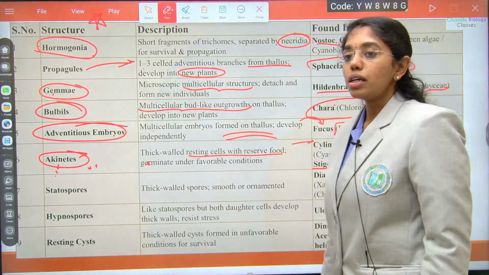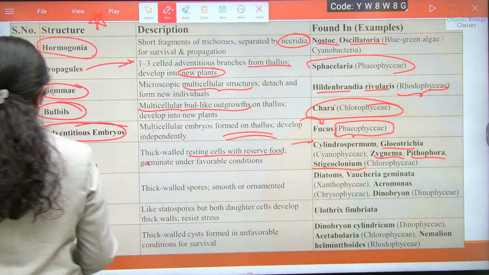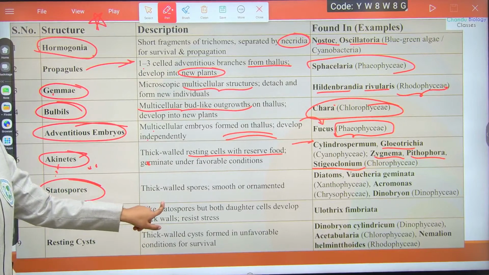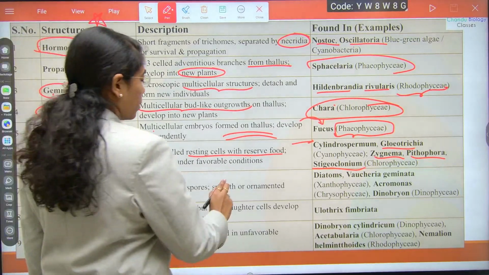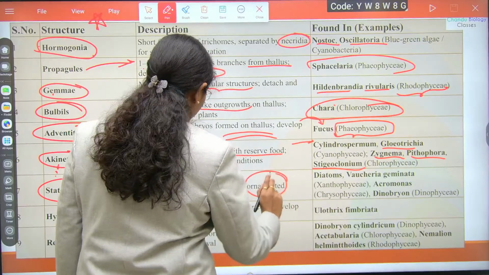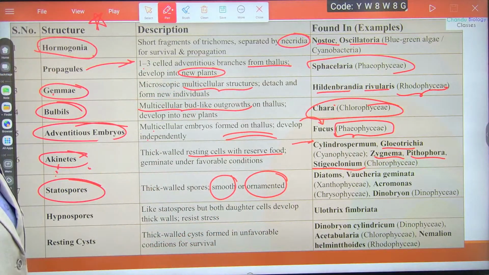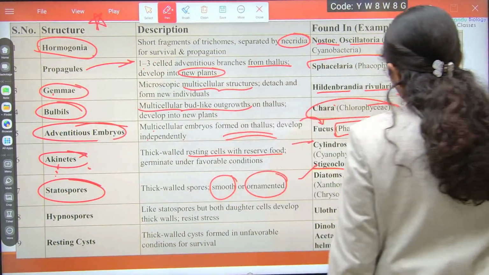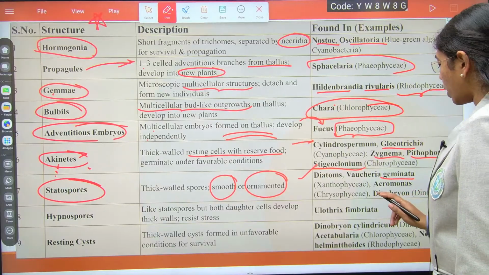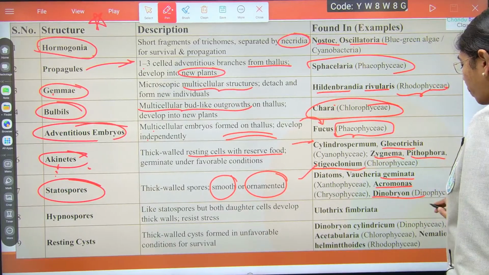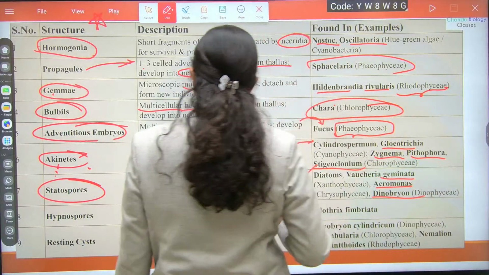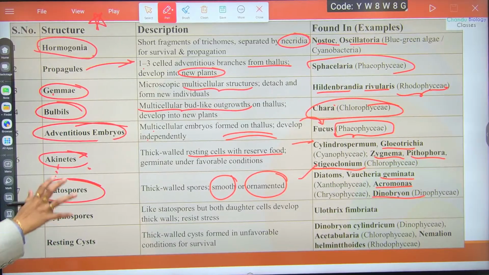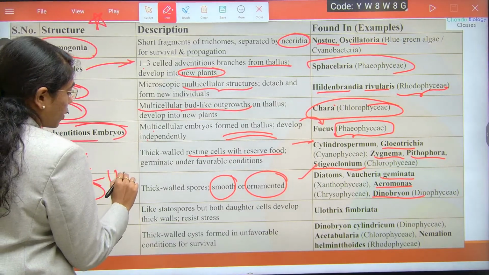And then statospores. What are statospores? Statospores are thick-walled spores. They can be smooth or ornamented. They are found in diatoms, Vaucheria and Geminata, Acromonas and Dinobryon. These are the examples where you see statospores. Statospores are thick-walled spores produced due to unfavorable conditions.